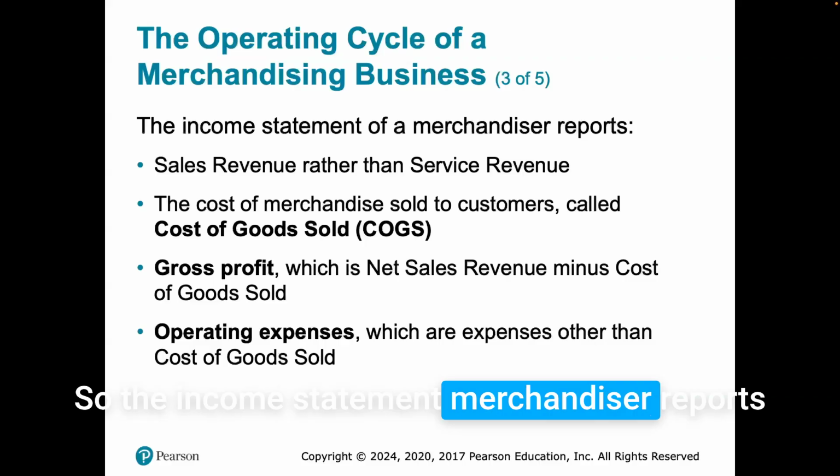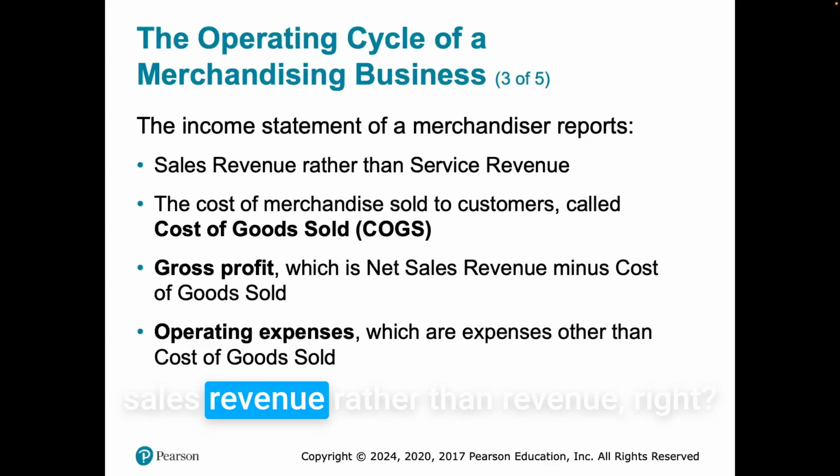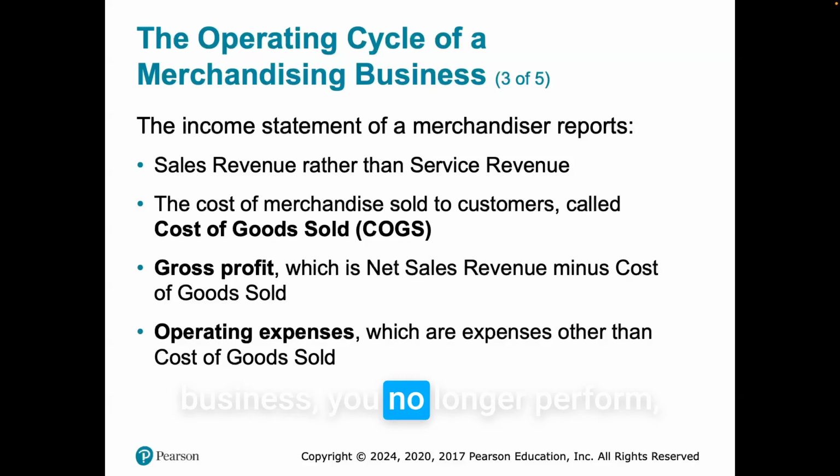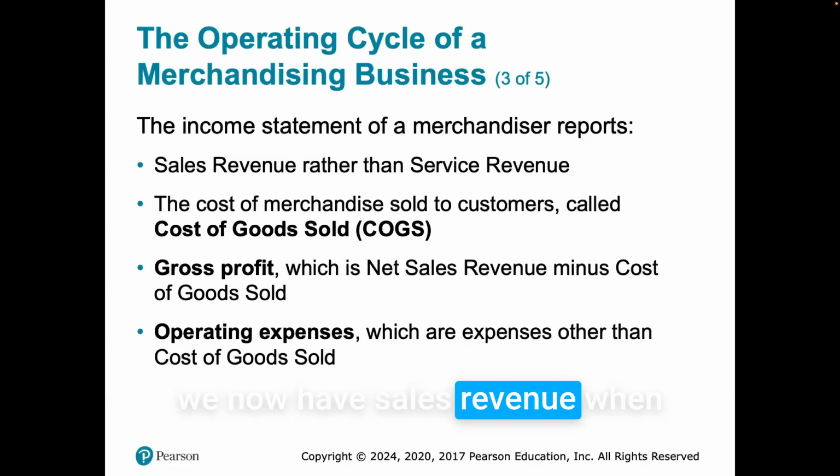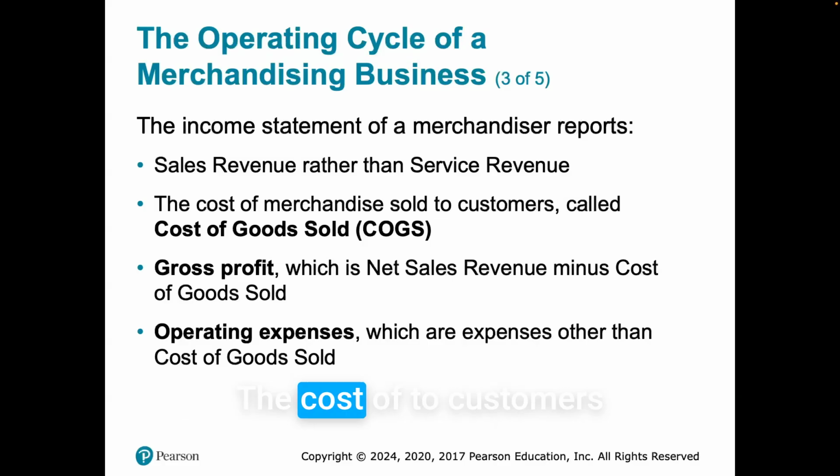So the income statement: a merchandiser reports sales revenue rather than service revenue, right? So you're in a merchandising business, you no longer perform service, you're selling goods. So instead of service revenue, we now have sales revenue when we look at the income statement. The cost of merchandise to the customers is called cost of goods sold. So this is a new line that we'll have in our income statement. We'll have cost of goods sold.